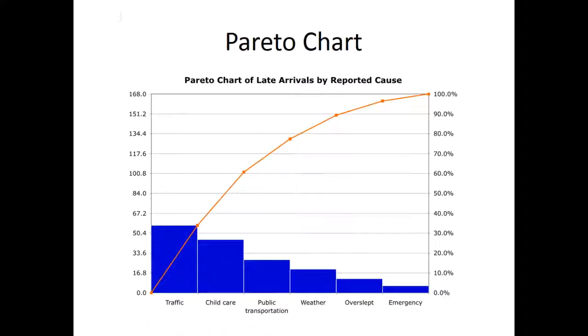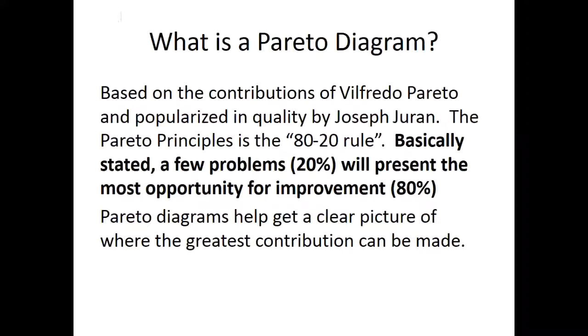But what you're going to notice there is that we have all of the reasons, and it gives you a way to prioritize. So if you were to be able to take care of traffic issues, that would get rid of more than 30% of your late arrival problems. So this chart allows you to see where to direct your energies. Basically, this is work based on the work of Vilfredo Pareto.